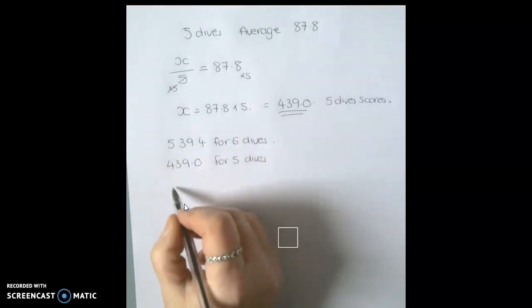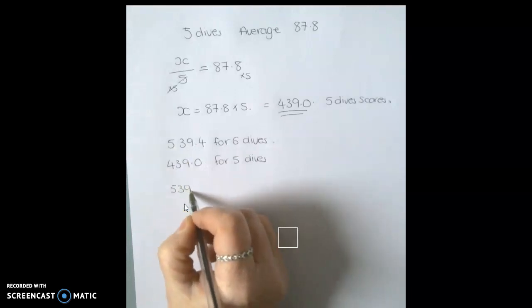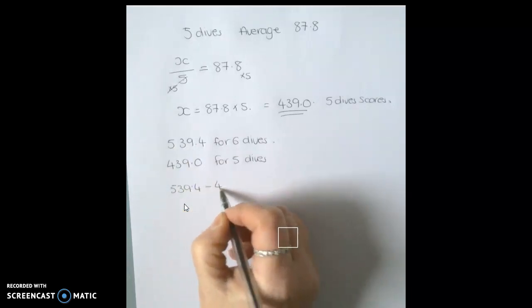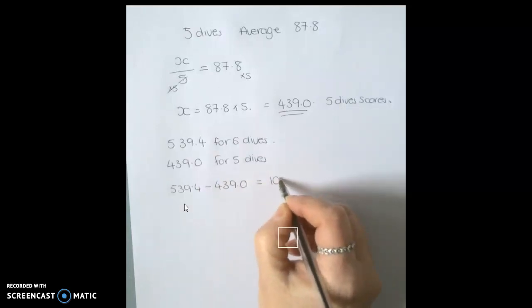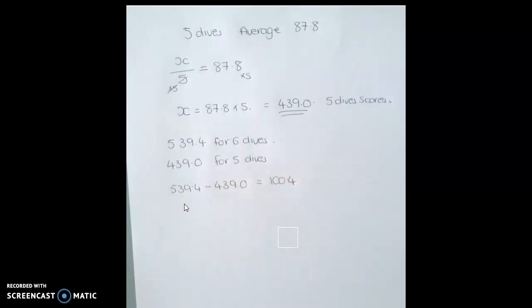So we do 539.4 take away 439, and that equals 100.4. So we know that in his 6th dive he scored 100.4.